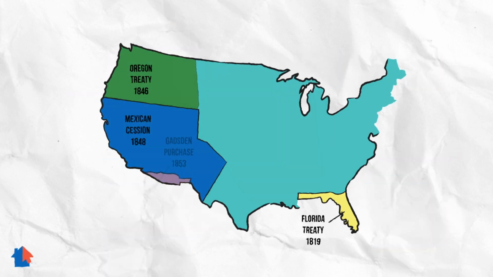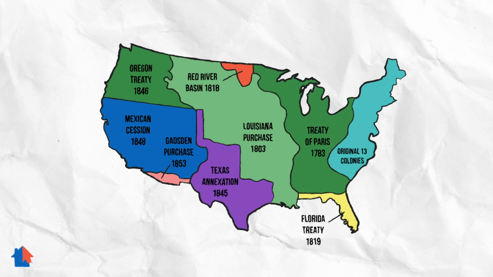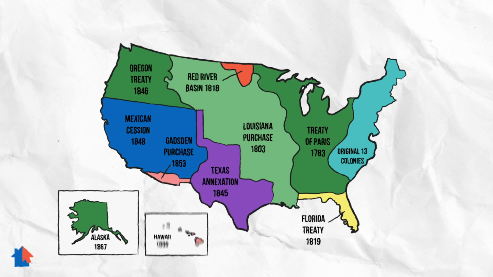This map shows how American territory grew over time. The colors on the map show different areas bought or won by the United States. The labels on the maps tell you which year the United States took control of the different areas.